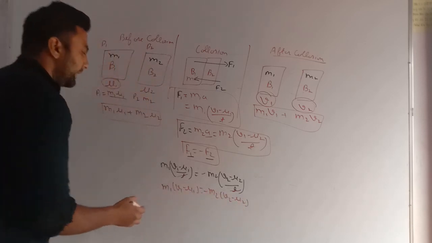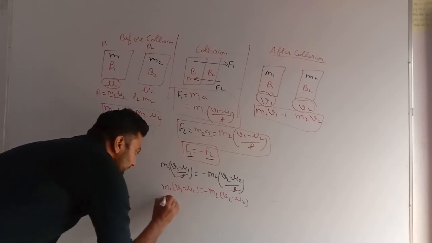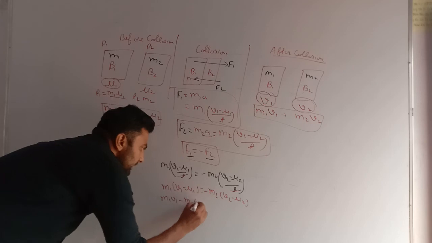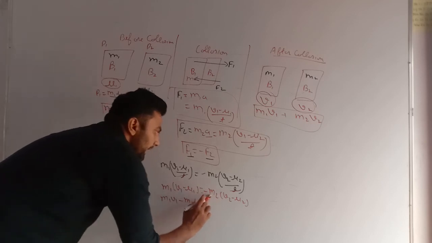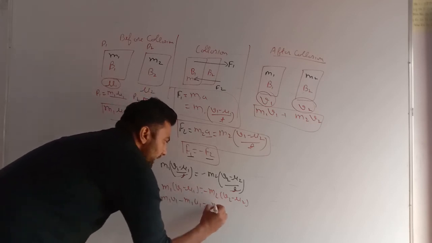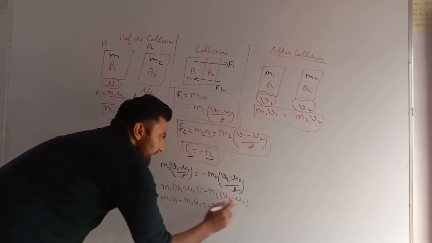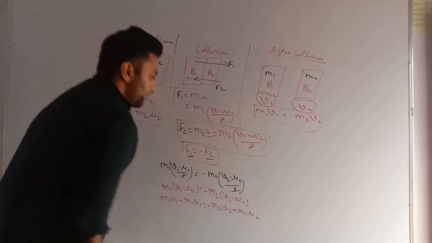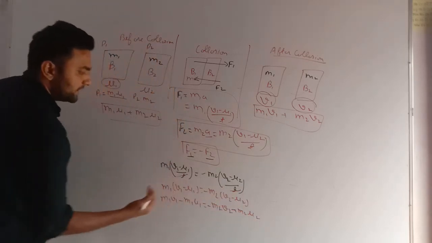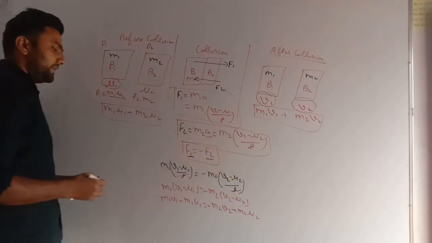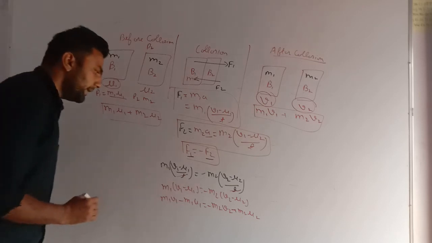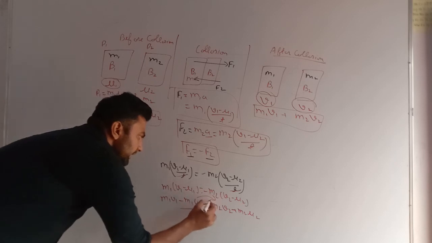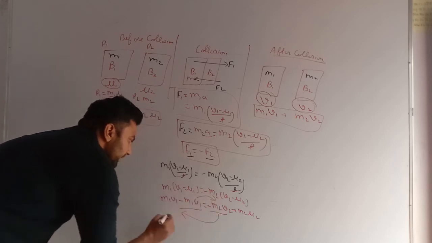Now let's open the bracket. m1 into v1 is m1v1. m1 into minus u1 is minus m1u1, equals minus of m2 into v2, which is minus m2v2. Minus minus will become plus, m2 into u2 will be m2u2. Let's bring initial velocities on one side and final velocities on the other side. I am taking this minus m1u1 to this side and this minus m2v2 to this side.